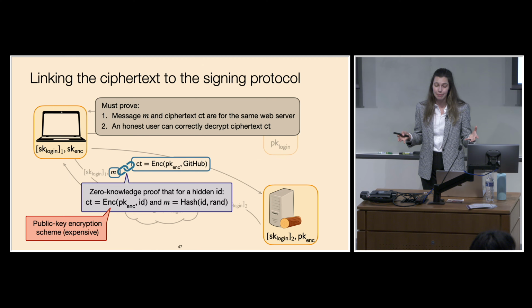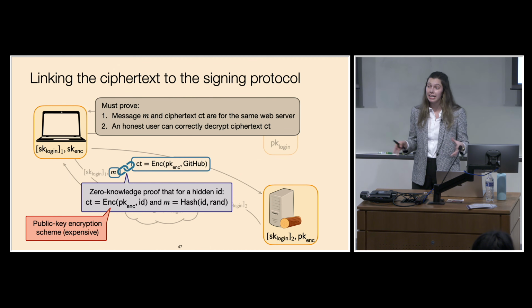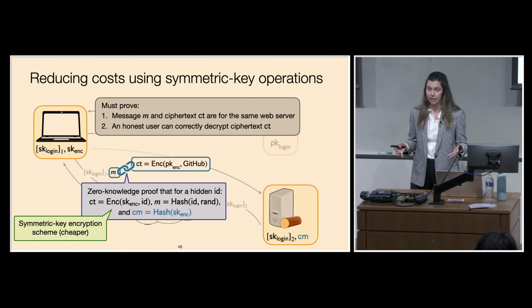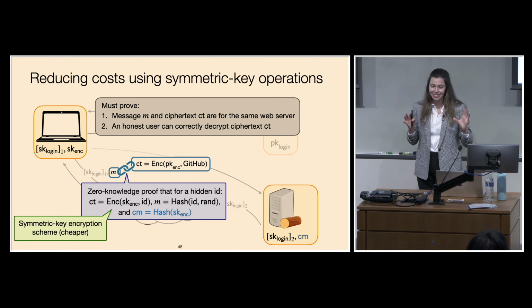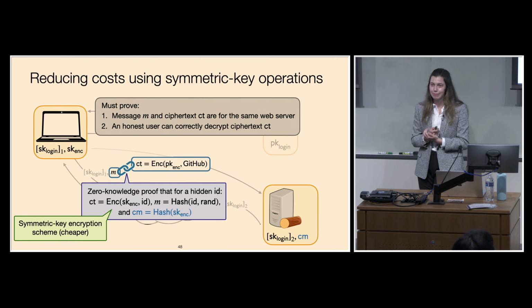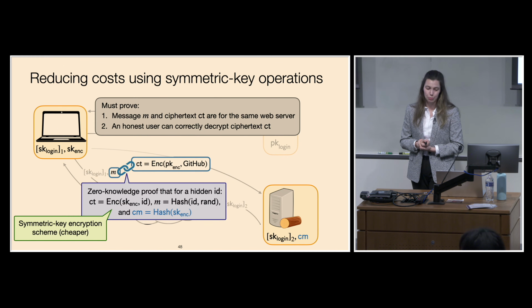But now we need to prove something about a public key encryption scheme inside of the zero-knowledge proof. And so this is going to incur higher overheads. So we show how we can actually reduce costs by using only symmetric key operations. Instead of giving the log server a public encryption key, we're going to give it a commitment to a secret symmetric encryption key. And so now we only use symmetric key operations inside of the zero-knowledge proof.